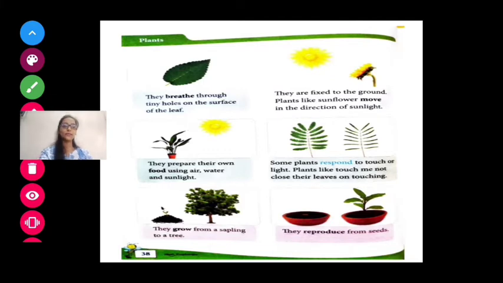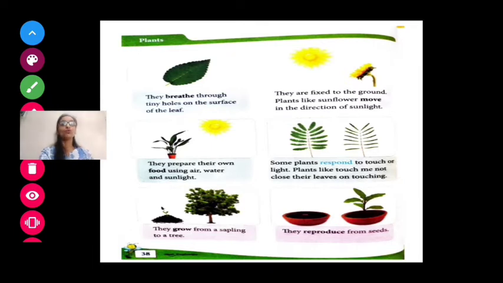with that tree. Now, plants reproduce from seeds. Each and every fruit has seeds. So with the help of those seeds, you can grow a new tree or a new plant. So, how do plants reproduce? Plants reproduce from seeds.